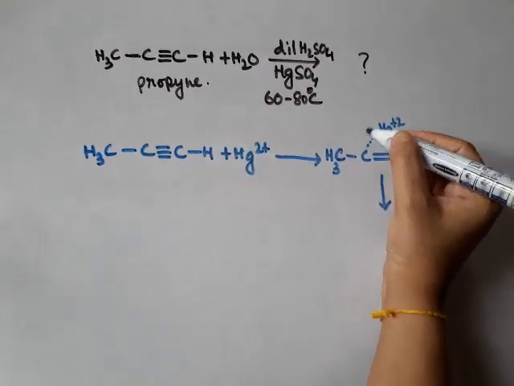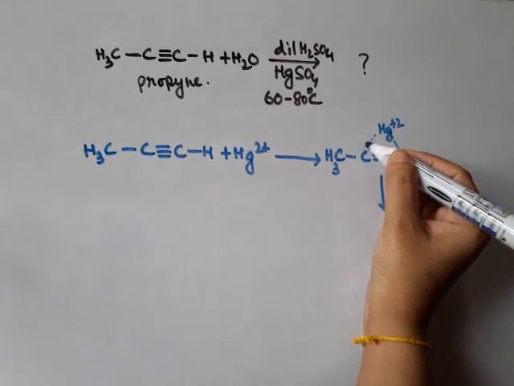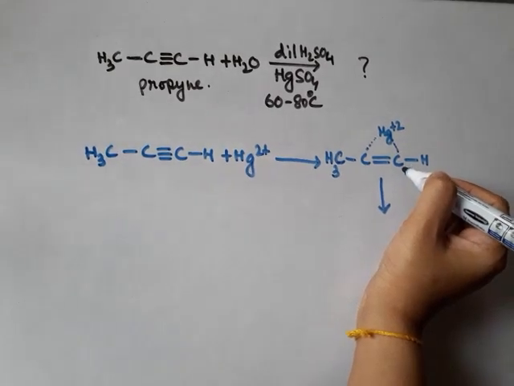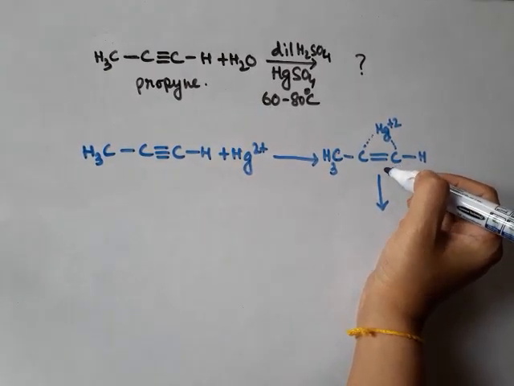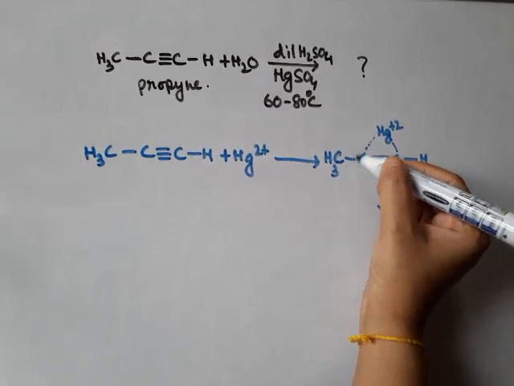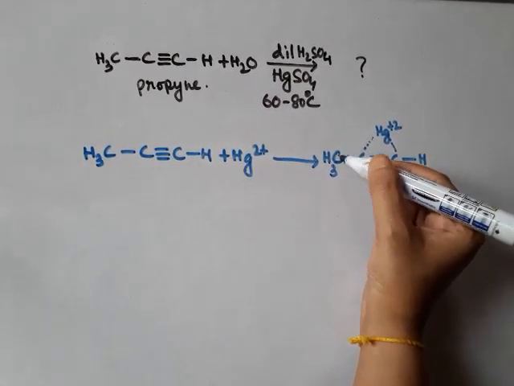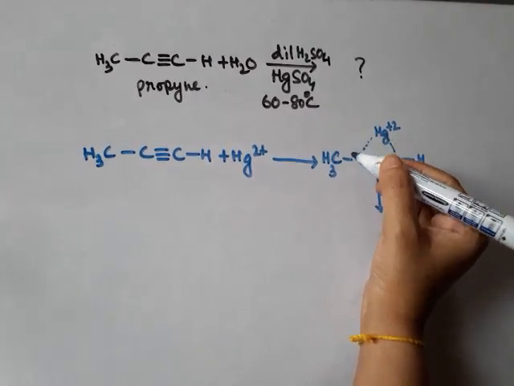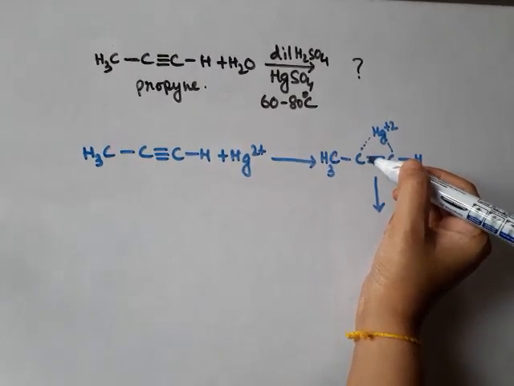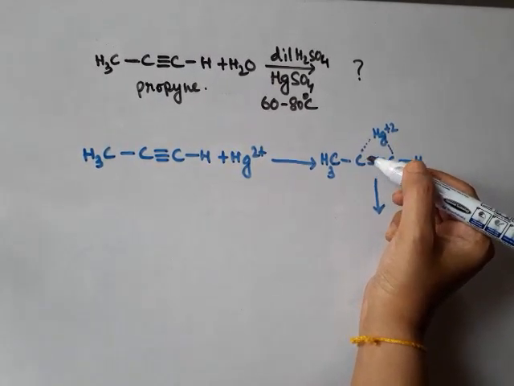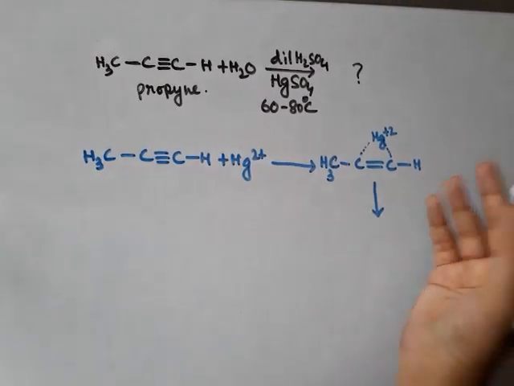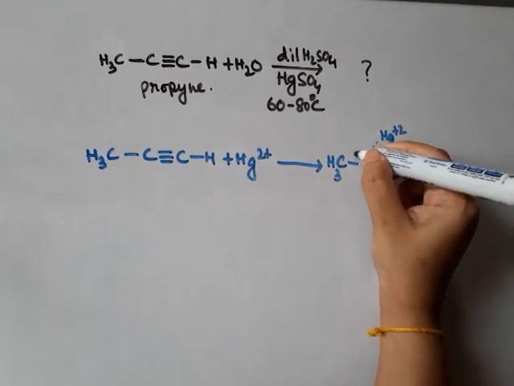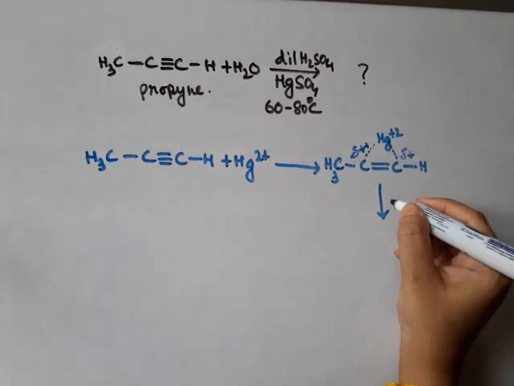If this bond breaks, then a positive charge will appear over here, and if this bond breaks, similarly a positive charge will appear over here. So which one is more stable? This one will be more stable because it is attached to the electron pushing methyl group. The more highly substituted middle carbon atom of the bridged ion bears a greater positive charge because the developing partial positive charge is better accommodated by this carbon. So this is delta positive and this is delta positive positive.